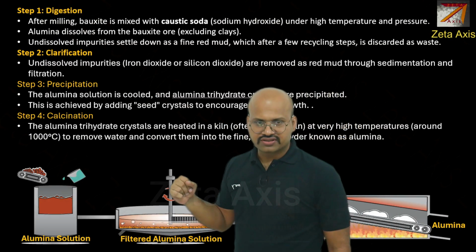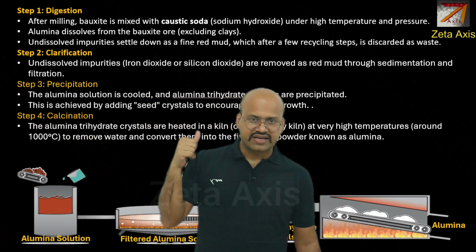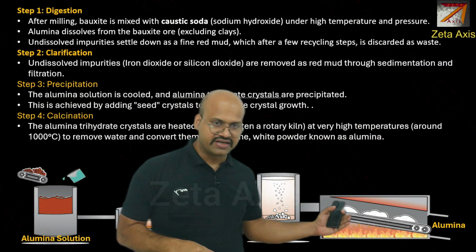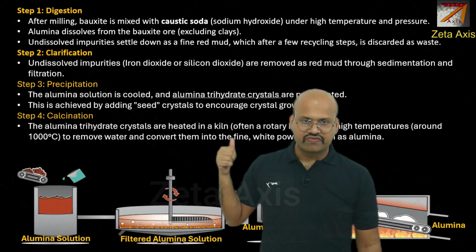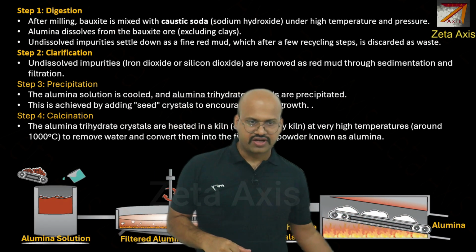And in the fourth stage, we take aluminum trihydrate crystals and they are heated in a kiln at a very high temperature. We can see that they are heated in a kiln over here. Then it removes water and converts them into fine white powder as alumina. So on the output of this, we get alumina.